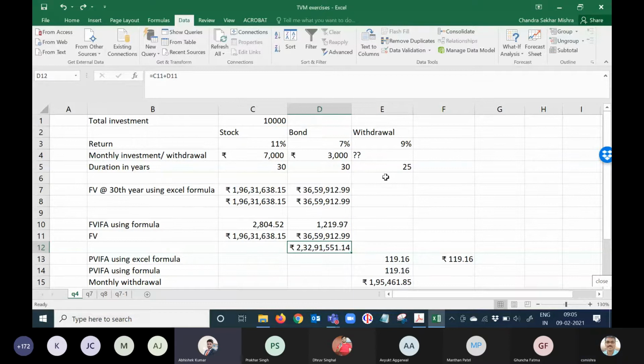Sir, but the return is 11%. So nowadays, can we find an investment that gives a return of 11%? Yes, there are so many stocks, if it is a long-term investment.